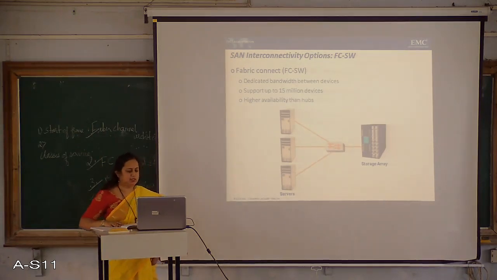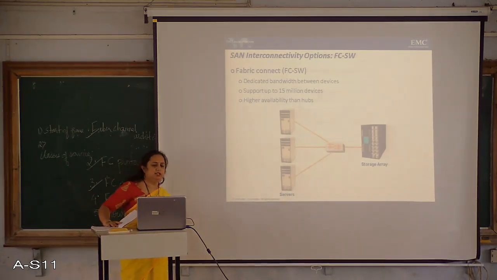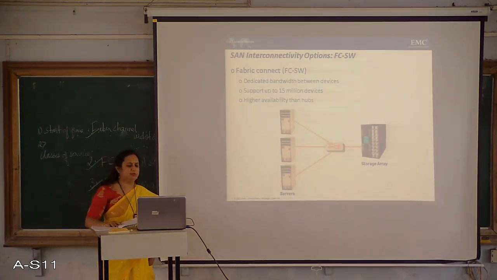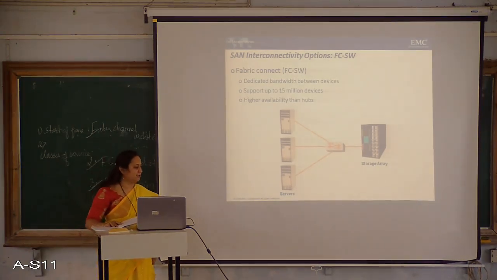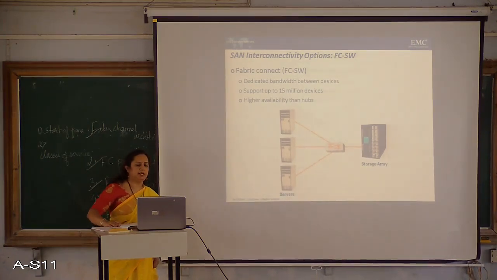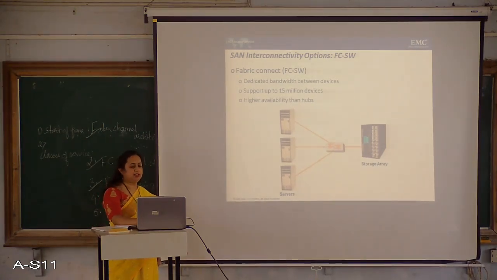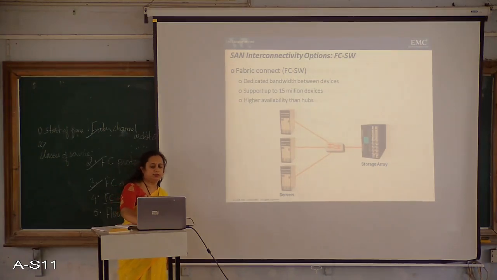So we have seen what is FC-AL, and then comes the FC-SW, that is Fabric Connect. Fabric Connect provides dedicated bandwidth between devices and supports up to 15 million devices, whereas FC-AL can support only up to 127 devices. So therefore it evolved to using the Fabric Connect, wherein dedicated bandwidth would be given to every device and it would support up to 15 million devices, with higher availability than a hub. Availability of data increased when this Fabric Connect was implemented.